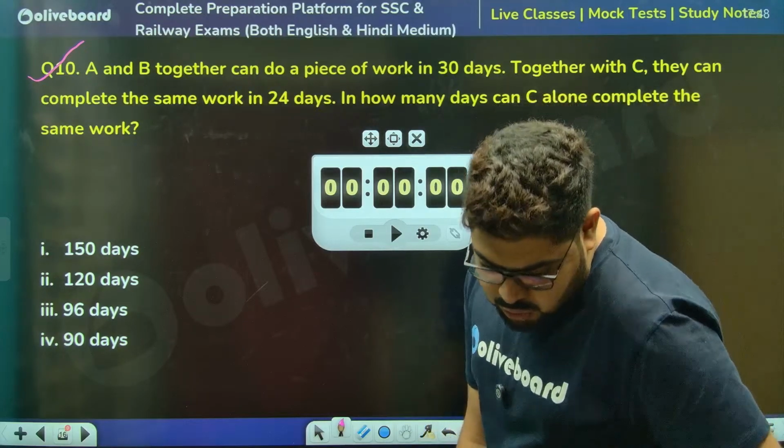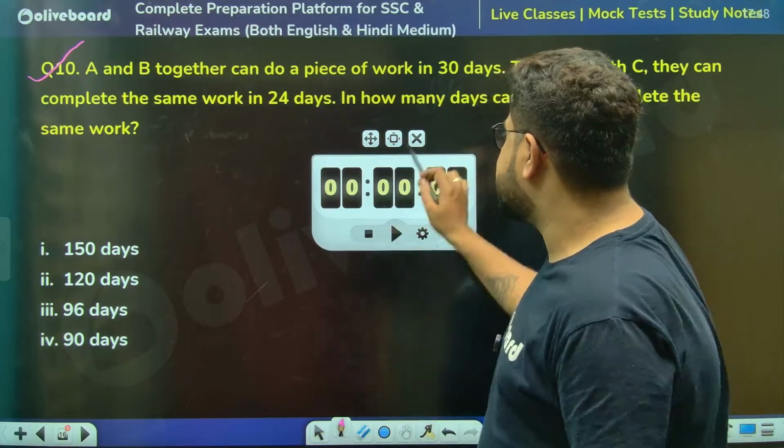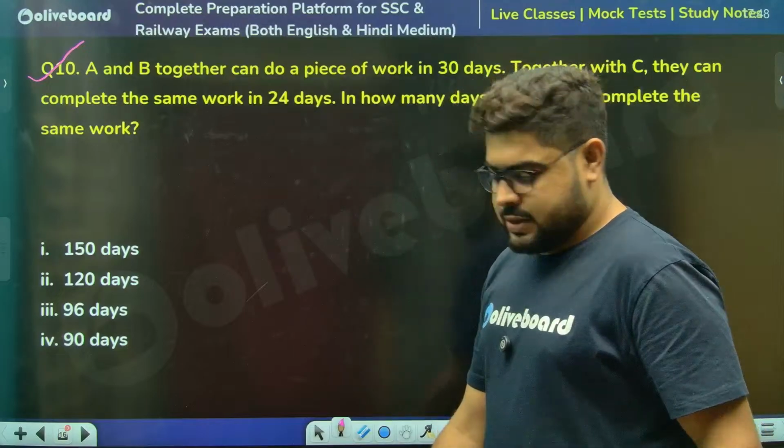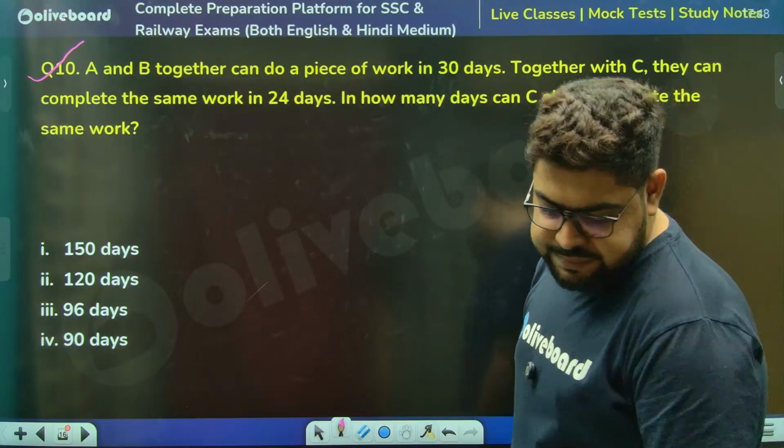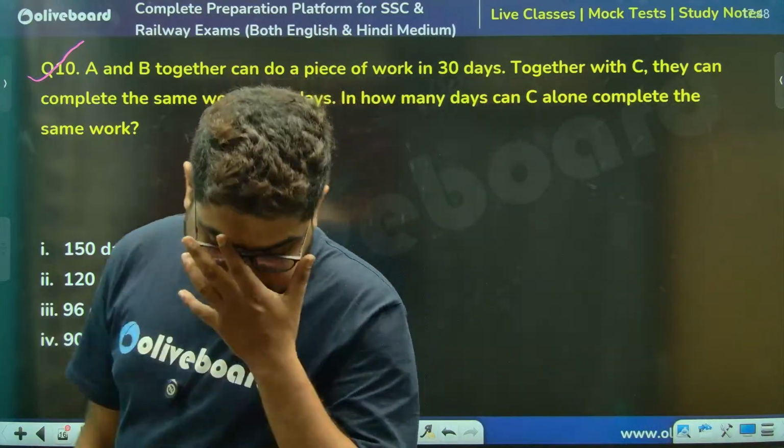I got 1, 2, 3, 4, 5, 6 correct answers. Chalo, chalo, very good. Very, very, very good. Chalo, sir.